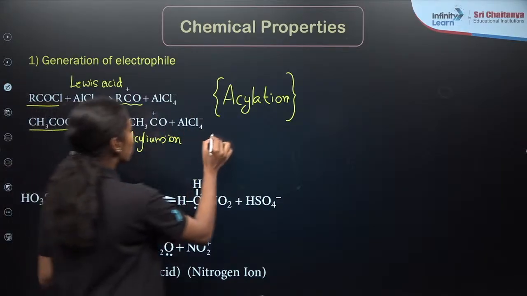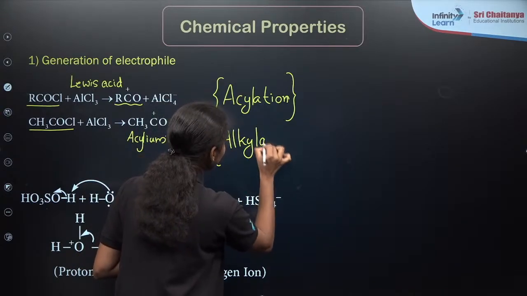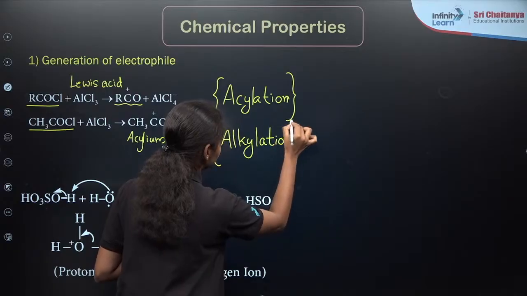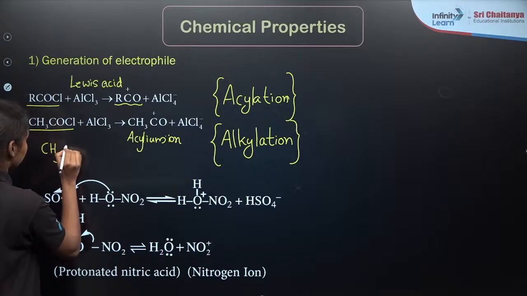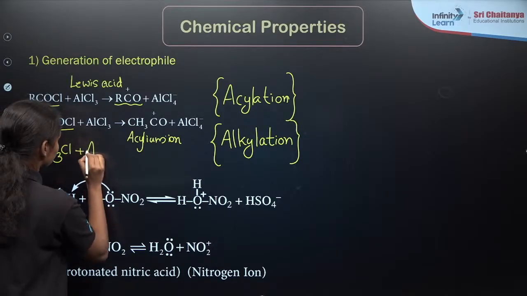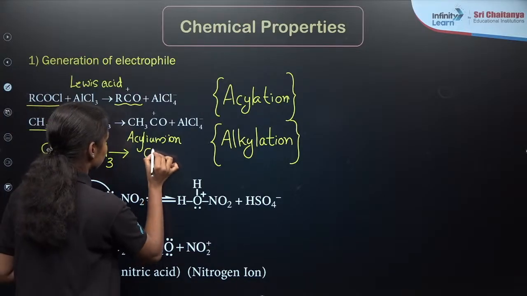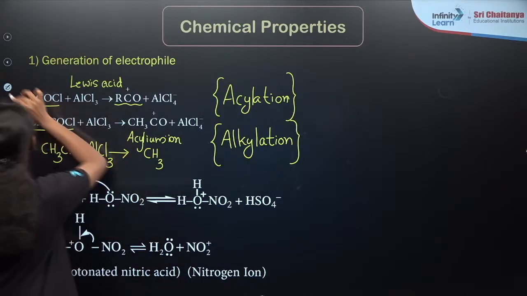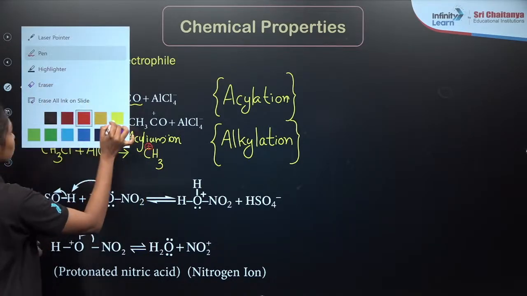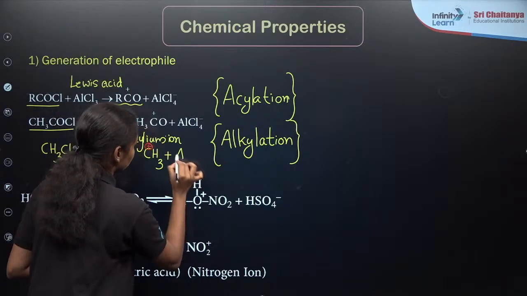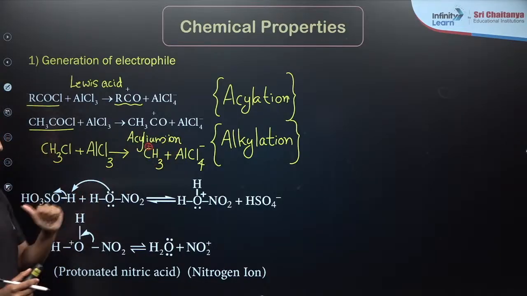If I am talking about the alkylation reaction, what will be the electrophile produced there? Clear?